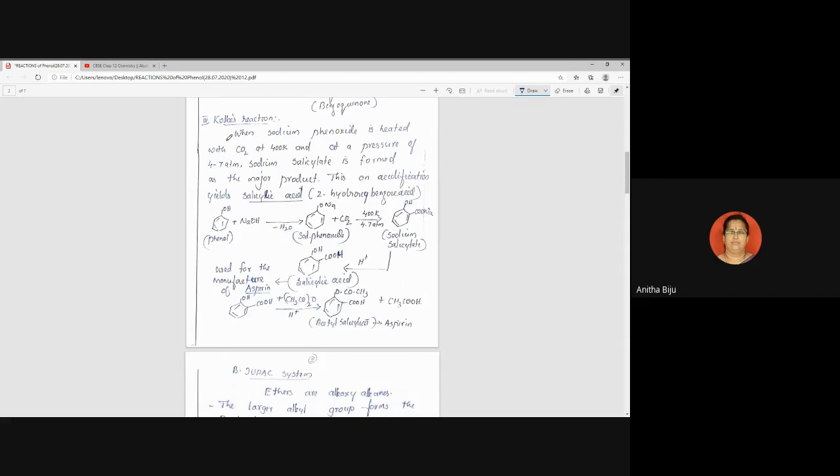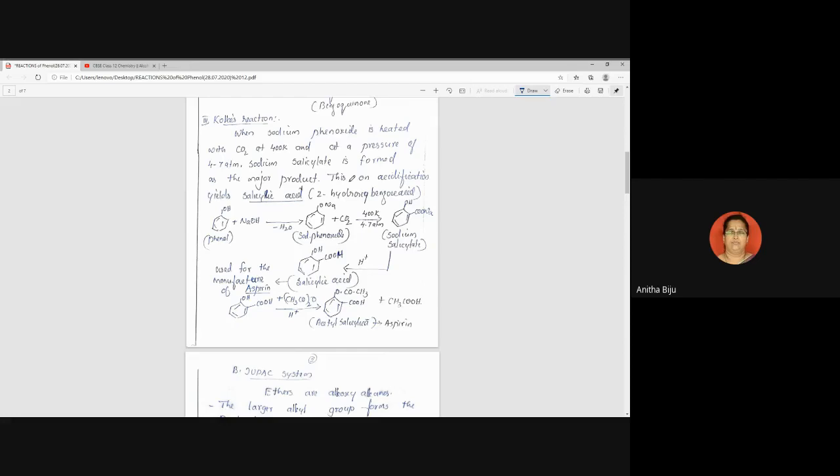Before going to the details regarding the reaction, I will tell you what exact reaction takes place in this case. The reaction is substitution of a carboxyl group in the benzene ring, because the final product contains a carboxyl group.